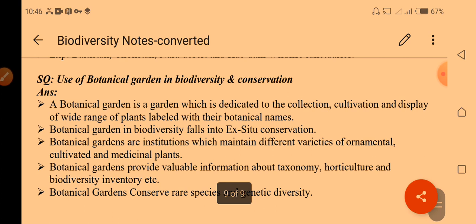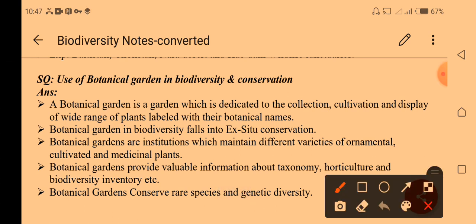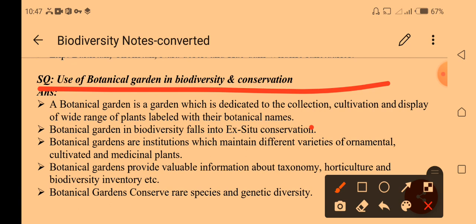Use of botanical gardens in biodiversity conservation. A botanical garden is a garden which is dedicated to the collection, cultivation and display. What is collection?